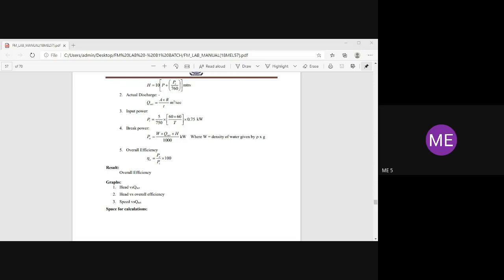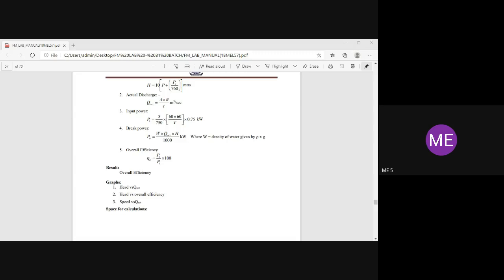I said first trial. Speed of the pump is 2022 RPM. Delivery pressure is 3 kg per centimeter square. Vacuum pressure is 150 mm of mercury. Rise of water level is 10 centimeter, and R is 0.1 meter. It's common for all readings. Time taken is 30 seconds. That is A into R divided by T, which is your discharge. Time taken for 5 revolutions of the energy meter is 75 seconds, because each revolution took 15 seconds. So 15 into 5 is 75 seconds. So this is the first trial.